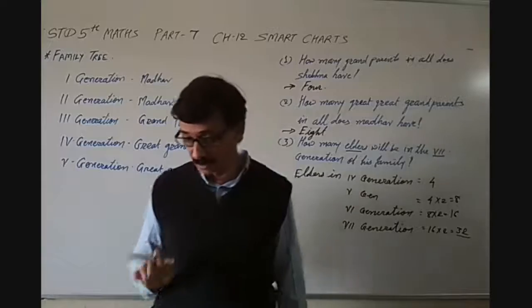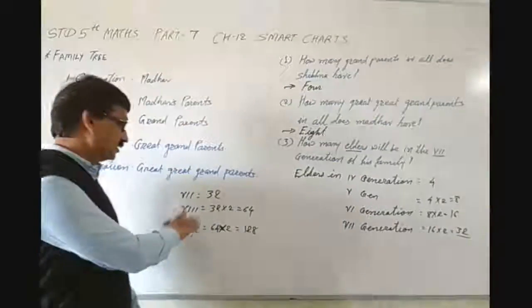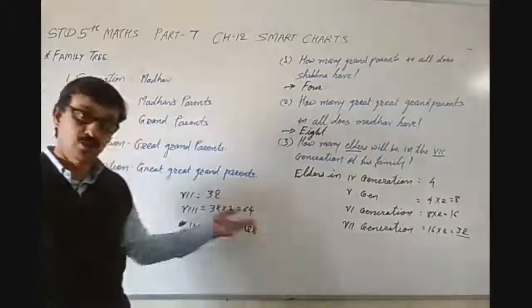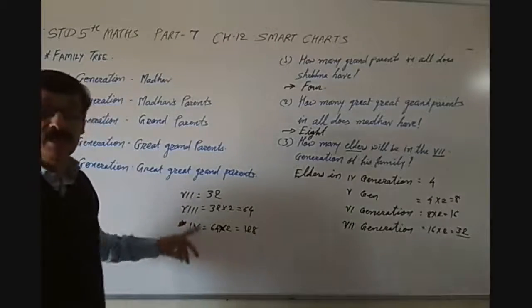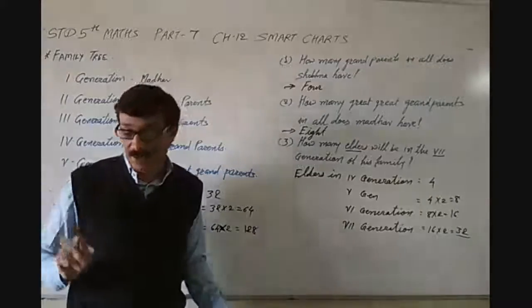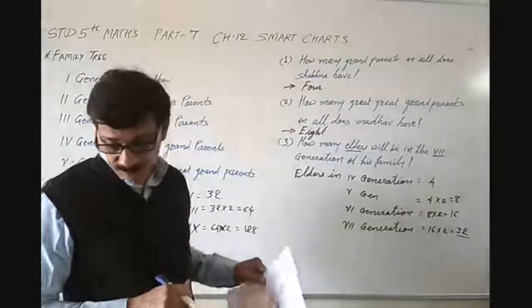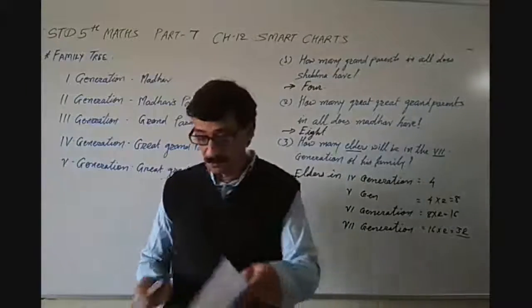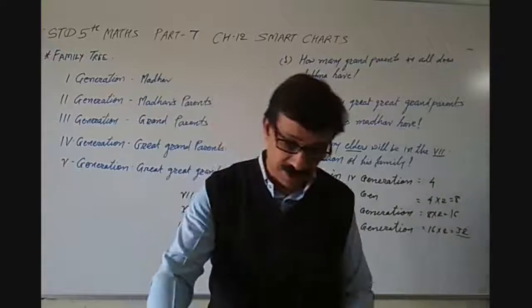Like that you should answer. You should do this multiplication step by step, then after you should answer that there will be 128 elders in the ninth generation. So this way we can answer these questions.